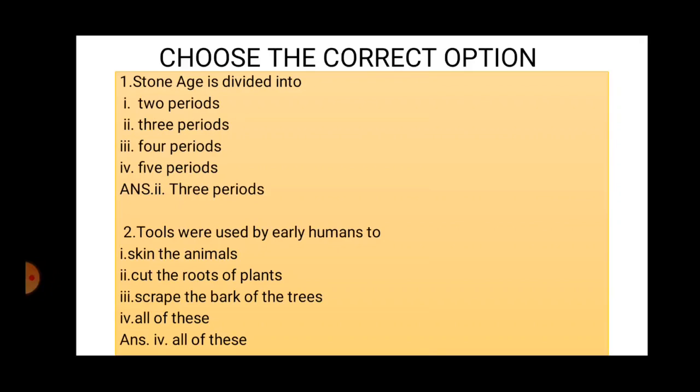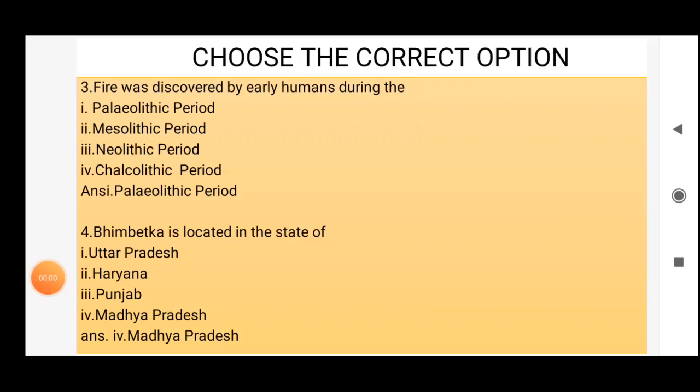Second question: tools were used by early humans to skin the animals, or to cut the roots of plants, or to scrape the bark of the trees, or all of these. The correct answer is all of these. Third question: fire was discovered by early humans during the first option Paleolithic period, second option Mesolithic period, third option Neolithic period, fourth option Chalcolithic period. The correct answer is Paleolithic period.